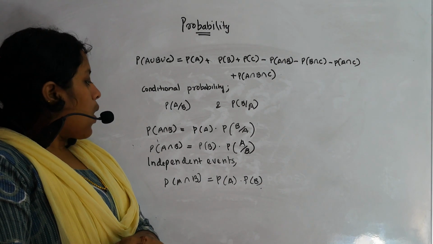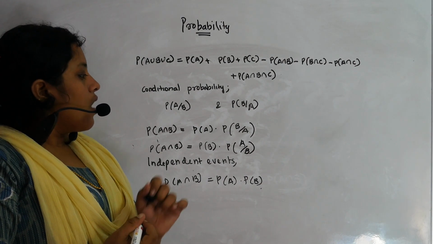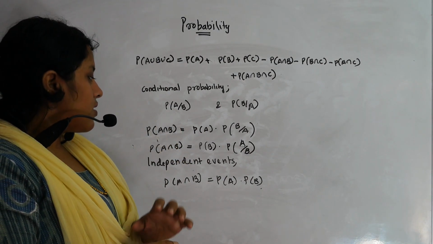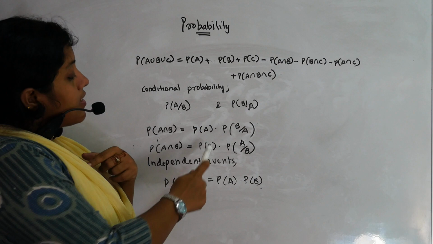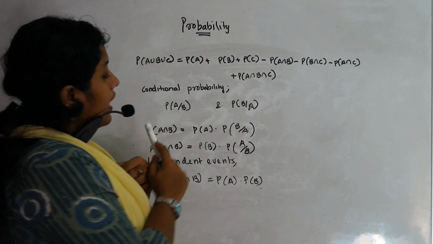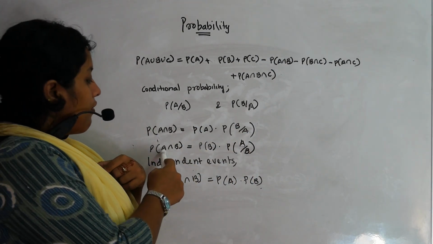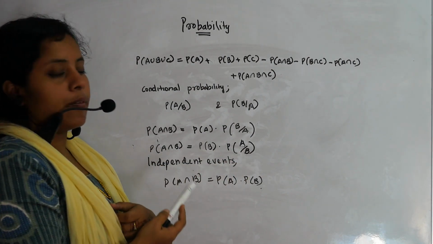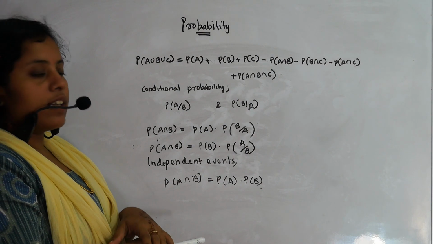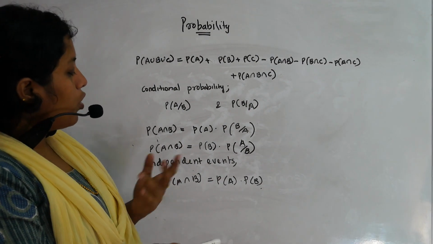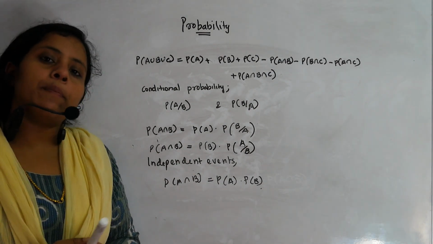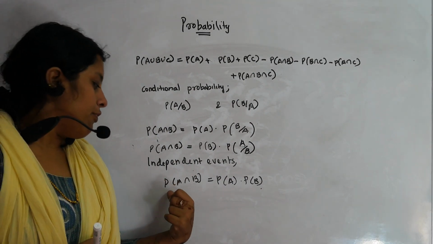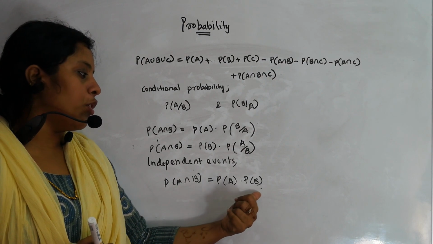Now next thing, what is the relation between conditional probability and intersection? P of A intersection B is P of A into P of B given A, and P of A intersection B is again equal to P of B into P of A given B. So you need to learn these formulas by heart. Now what about two independent events? If A and B are two independent events, P of A intersection B is equal to P of A into P of B.